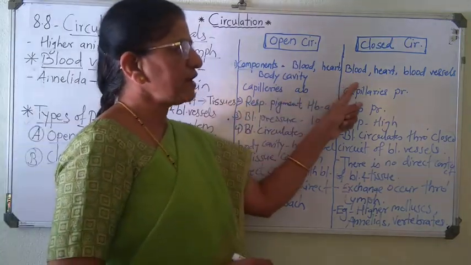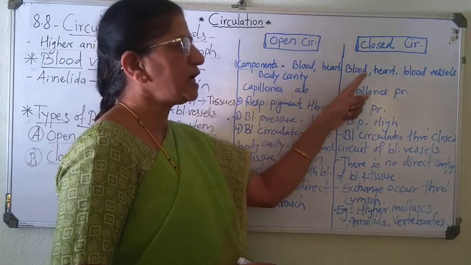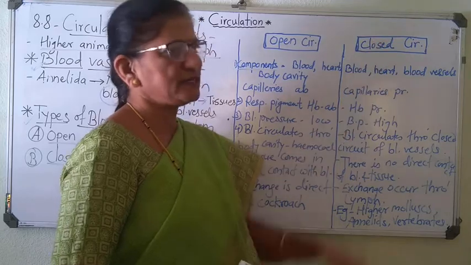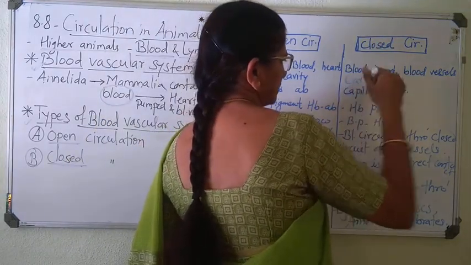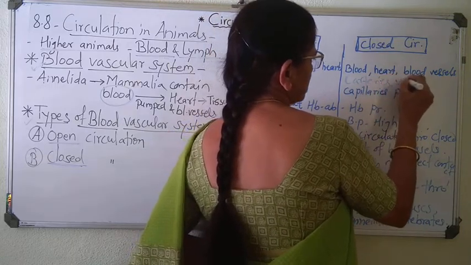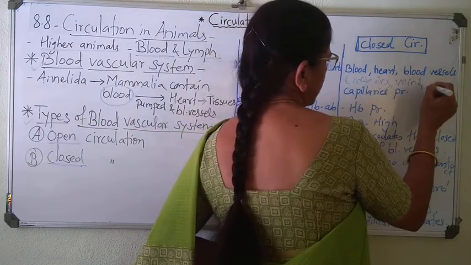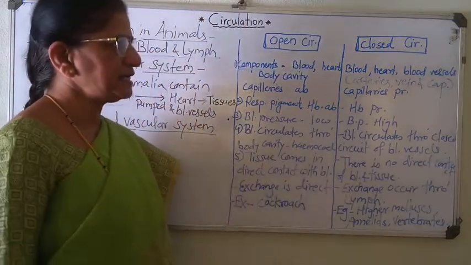In closed circulation, all of the components of circulation, that means blood, heart, blood vessels, arteries, veins, and capillaries also are present.